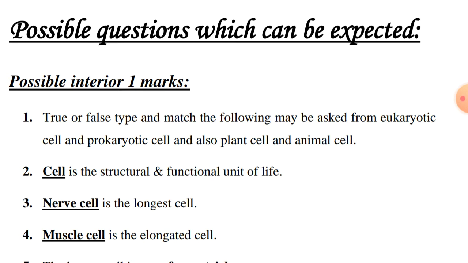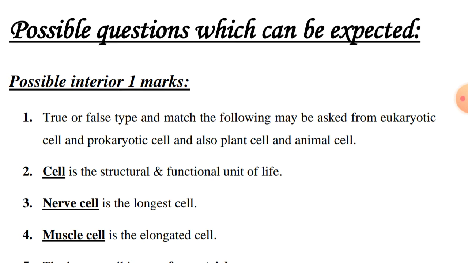So the question type may be like this. For that only I have given these questions. The possible internal 1 marks: true or false type and match the following may be asked from eukaryotic cell and prokaryotic cell, and also plant cell and animal cell. The differences you should know thoroughly, and which cell organelle is present in plant cell but not present in animal cell, like that.